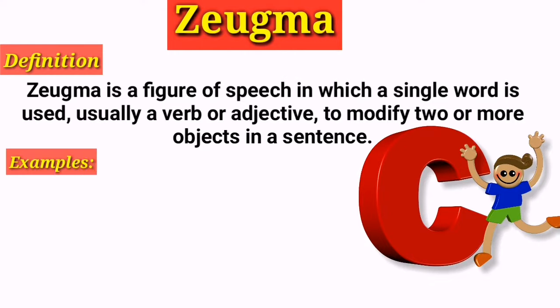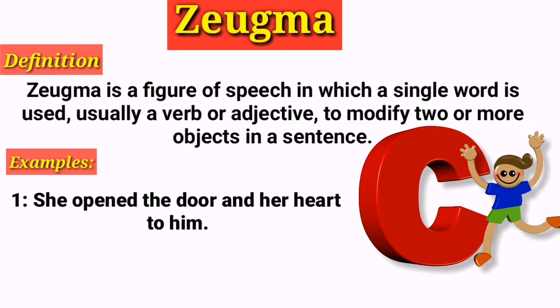The example is: she opened the door and her heart to him. You can see the word opened, it modifies two things in this sentence, the door and heart. She opened the door and her heart to him.